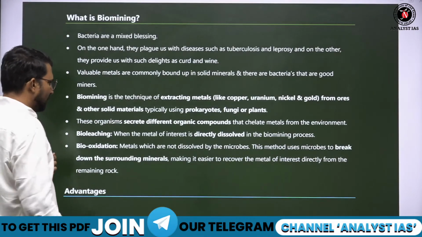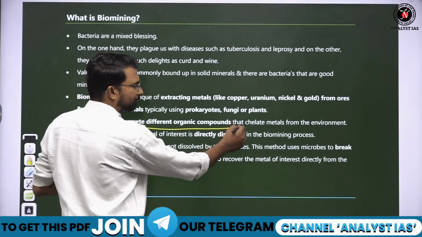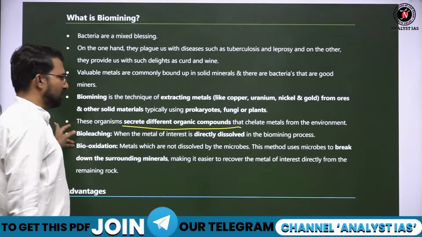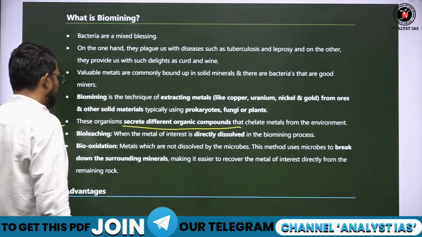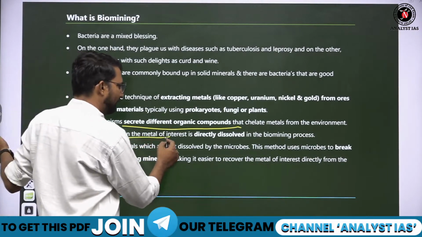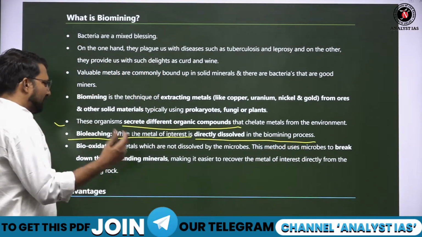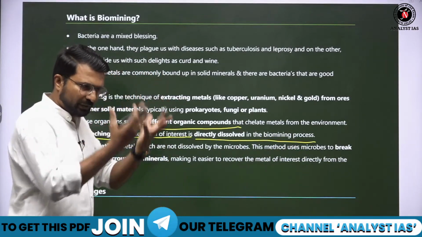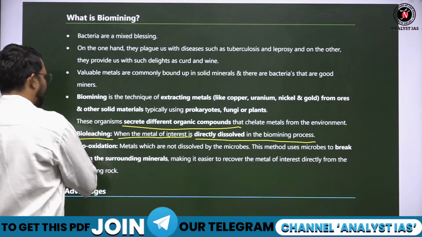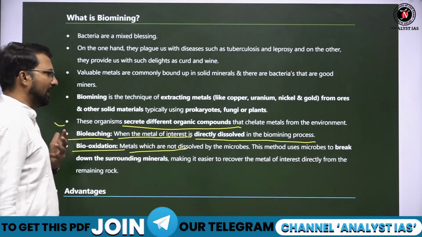These organisms secrete different organic compounds, and those compounds basically dissolve these metals. So bioleaching is when the metal of interest is directly dissolved in the biomining process. अब ये नीचे water में dissolve होकर के आ जाएंगे, and from the water we can extract them. Bio-oxidation is for metals which are not dissolved by the microbes.